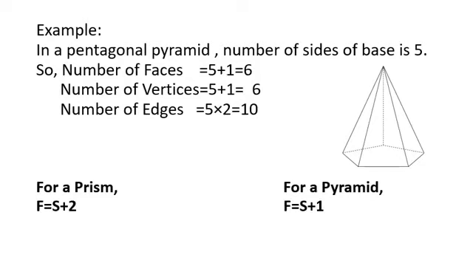For a pyramid, it will be F is equal to S plus 1. V is equal to S into 2 for a prism. V is equal to S plus 1 for a pyramid. And E is equal to S into 3. And E is equal to S into 2 for a pyramid.